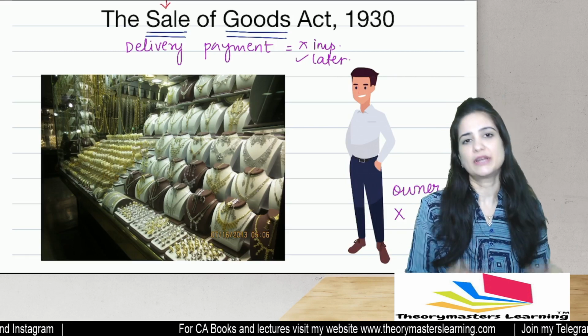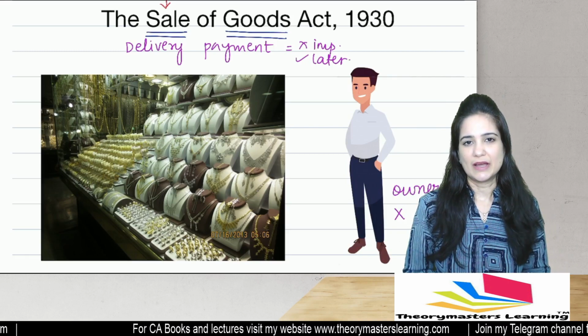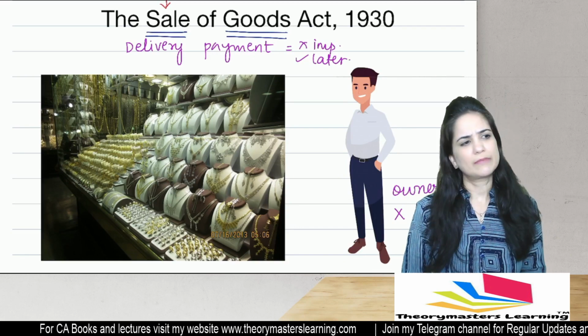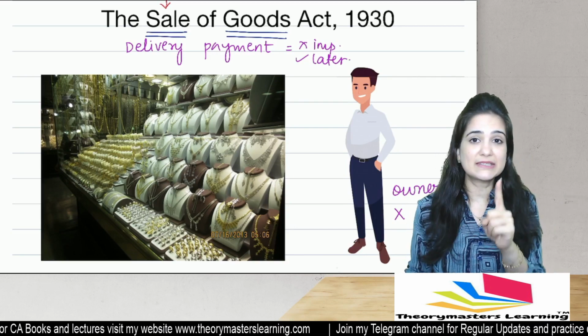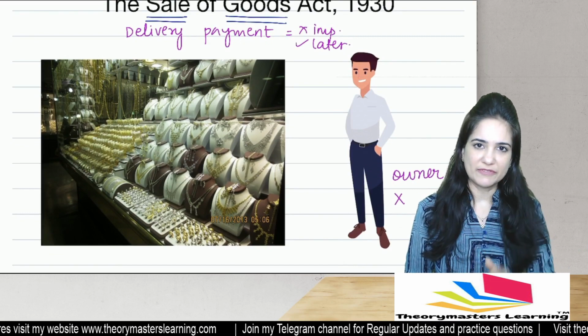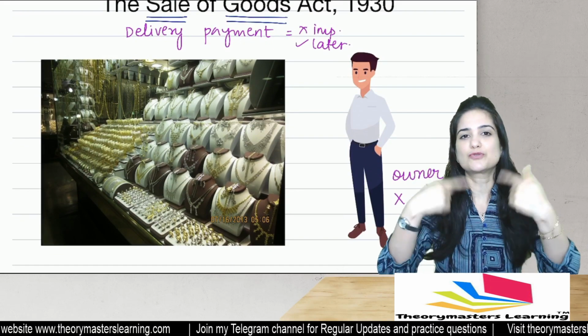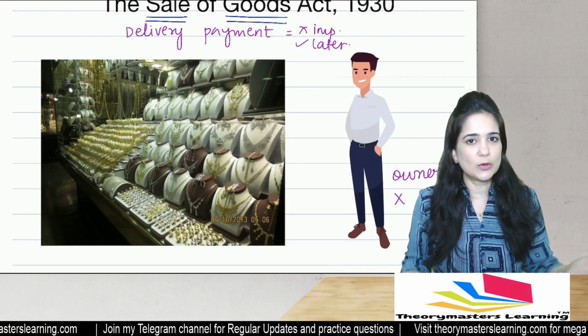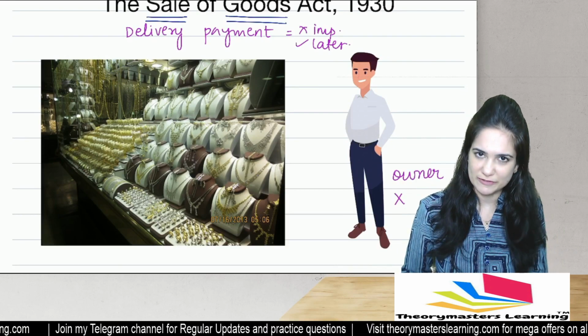Everything was destroyed in the showroom. Who will bear the loss? Now you may say, ma'am, the jeweler will bear the loss, but the Act says no. Because the invoice was made in the name of X, because our intention was to transfer ownership, he is the owner, he will bear the loss even though he had not obtained delivery of the goods.